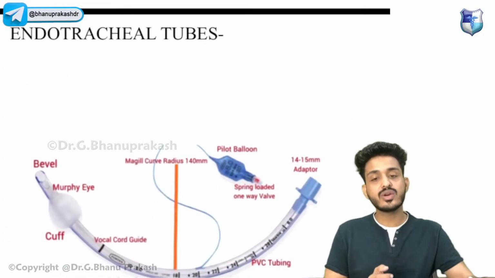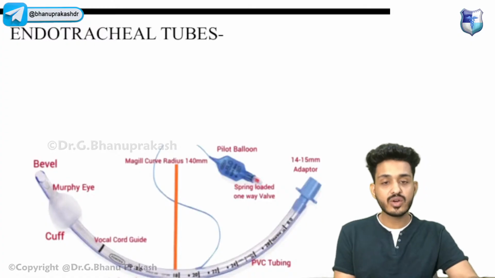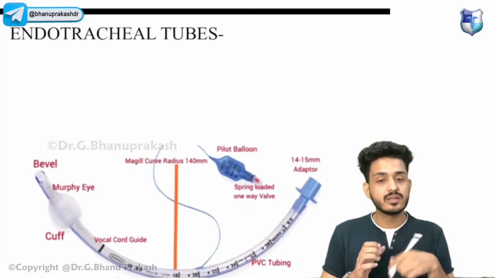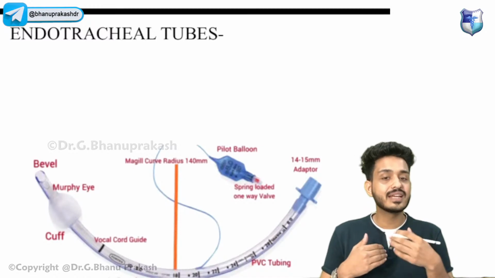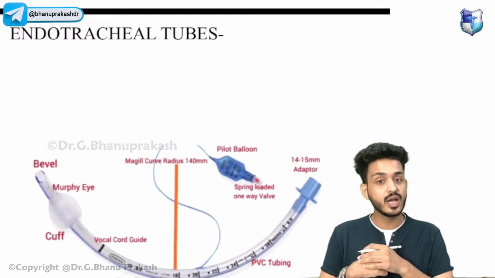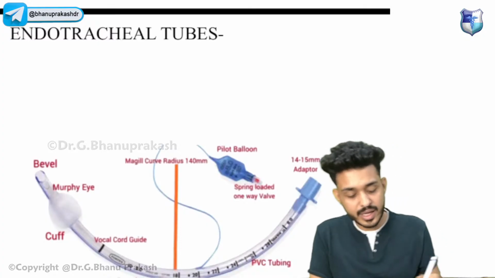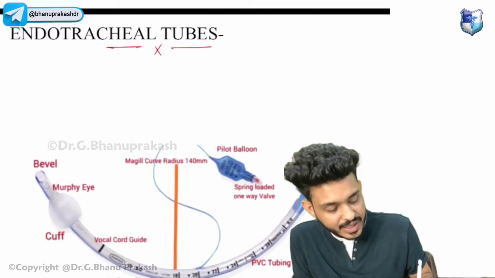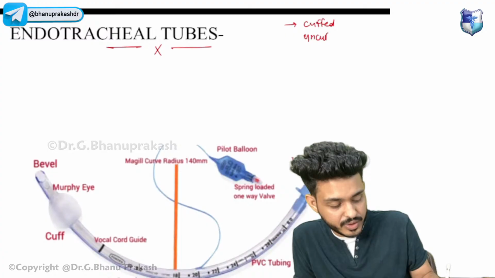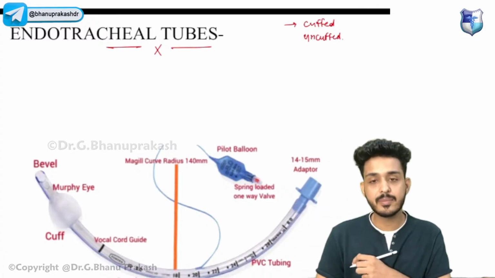Is the endotracheal tube a supraglottic airway device, or is it an infraglottic airway device? Supraglottic airway devices we have seen, these are your LMAs. So we will now discuss infraglottic devices. We have these endotracheal tubes. Endotracheal tubes can be cuffed or uncuffed.